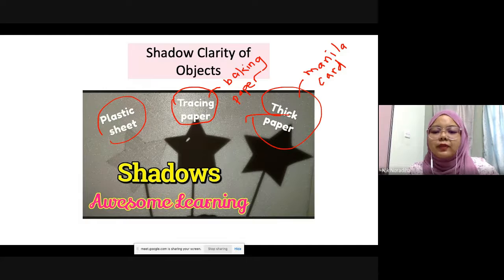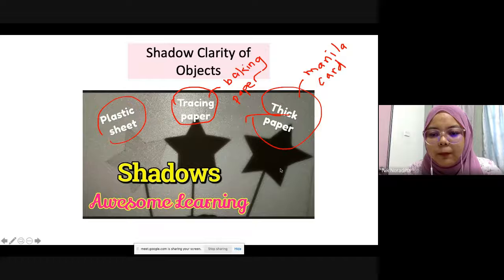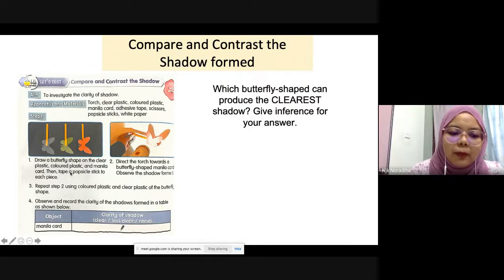So which of these three is opaque? Amir Aizat, which of these three is an opaque object? Thick paper, good job. So thick paper is opaque. Thick paper is an opaque object.